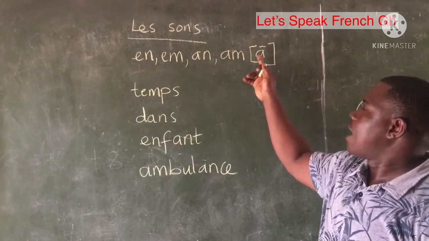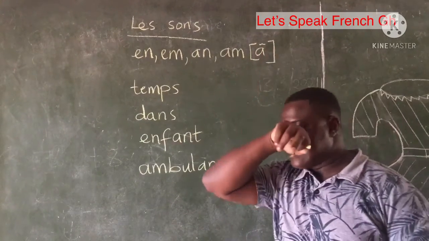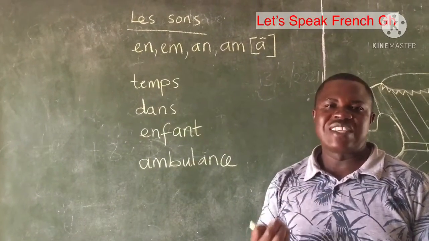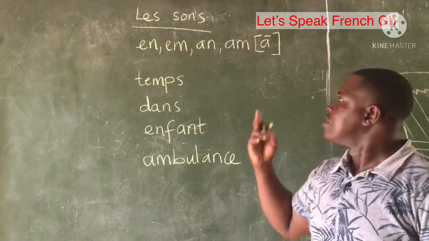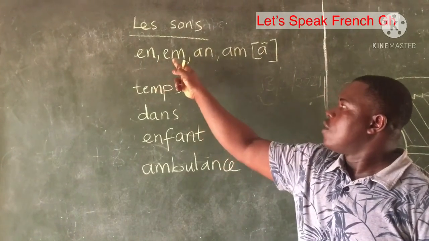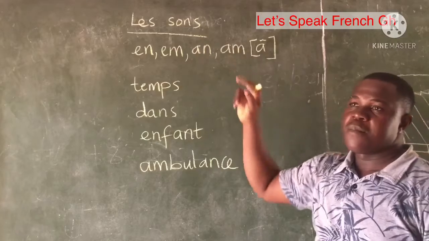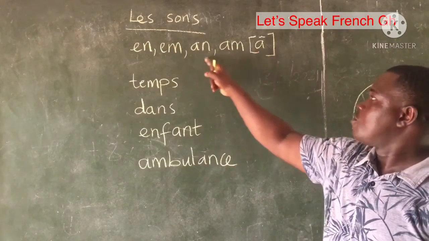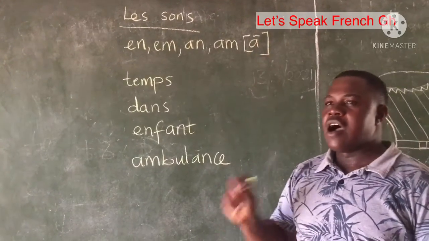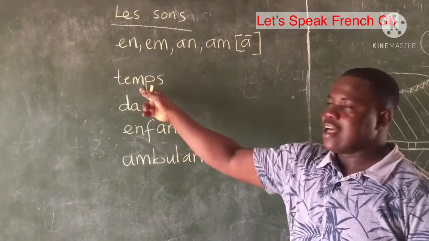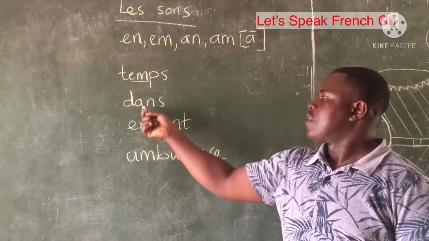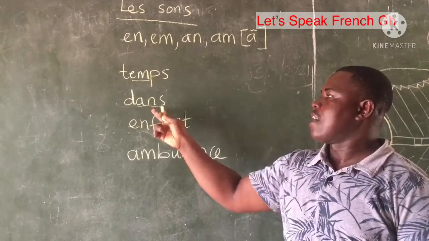We have the A or the A with the accent or tremor on top, and it is the A sound pronounced nasally. You're supposed to pronounce these sounds here nasally. So we have EN, EM, AN, AM, and this is the realization of this combination of letters. So this is as we have in the word tan. So the E here is tan. Dan. This is dan.